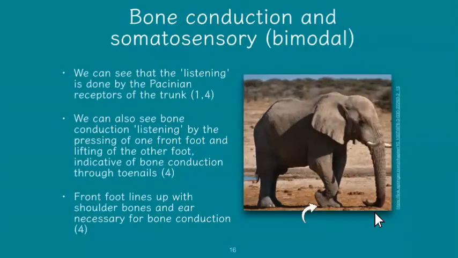and this allows the conduction of the signal to go up the toe bones, into the foot bones, up the leg bones, to the shoulder bones, and then into the middle ear bones or the ossicles. And this is how two modes of listening are happening at one time. And it's pretty cool that we can see this through this picture pretty clearly.